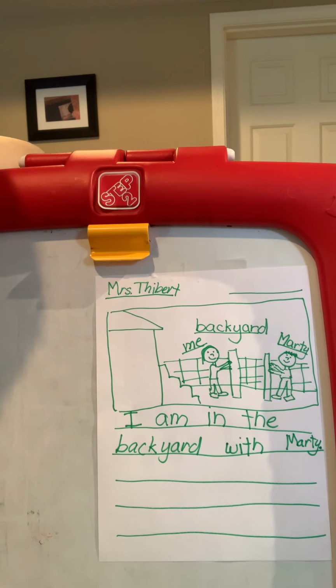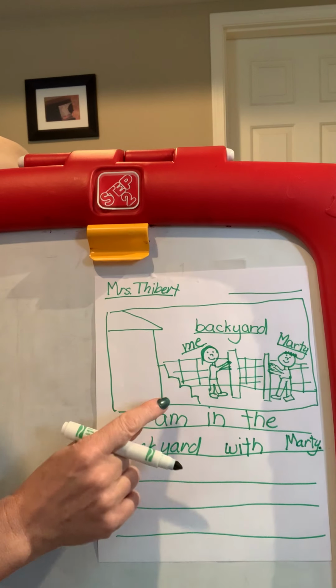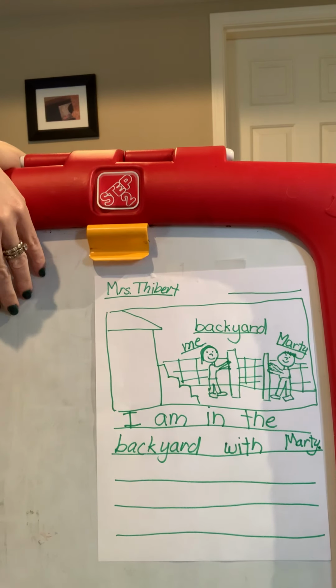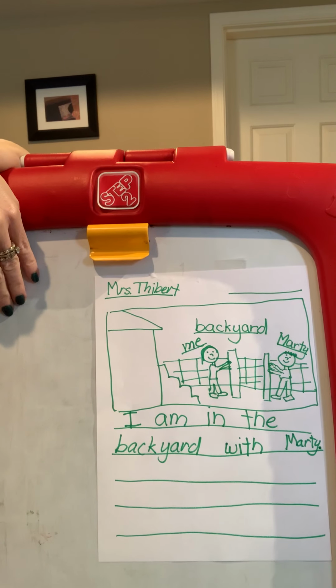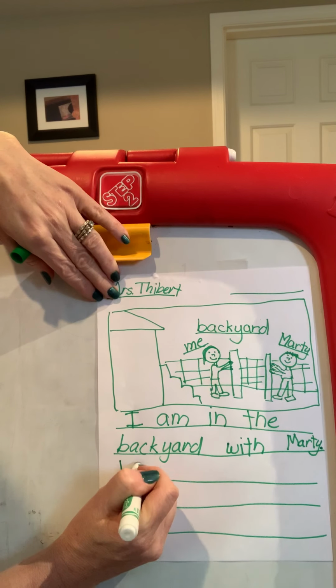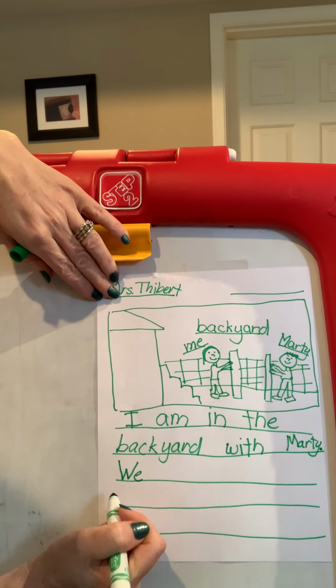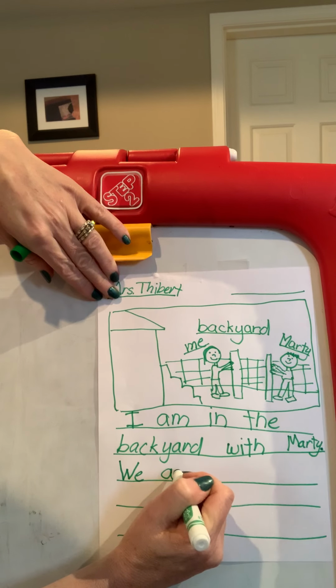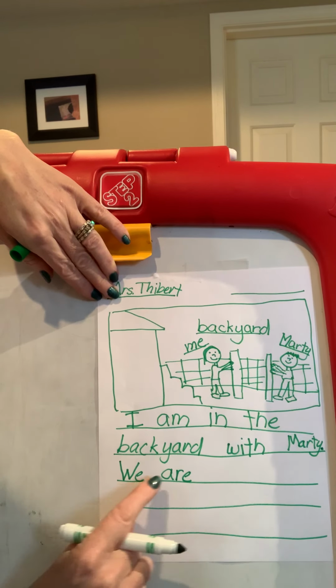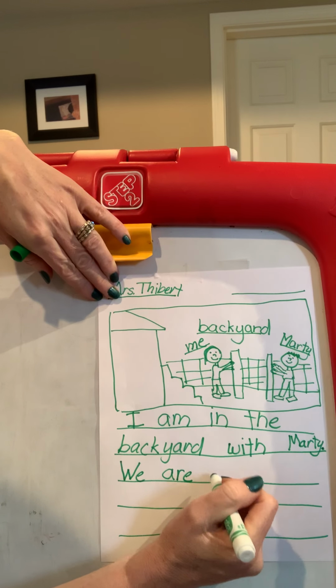The next thing I want to say is, what are we doing? So I have the who and I have the where. Now I need to add the what. So I want to say we are putting up posts to make a fence. Okay, so I'm going to try that. We, heart word we, are, I know that heart word are, A-R-E. We are putting, I'm going to sound out putting.